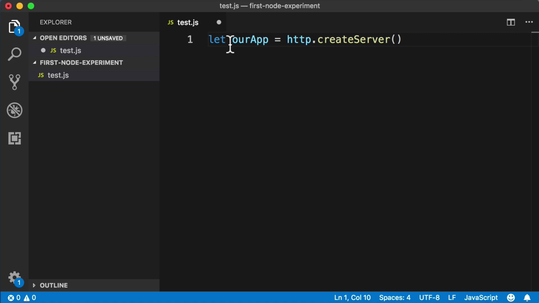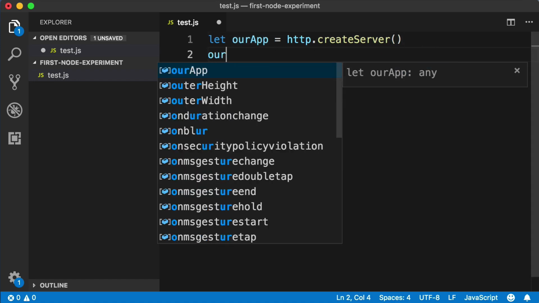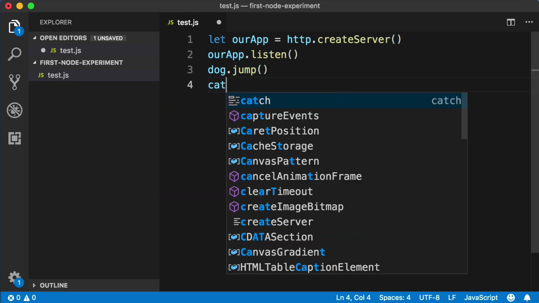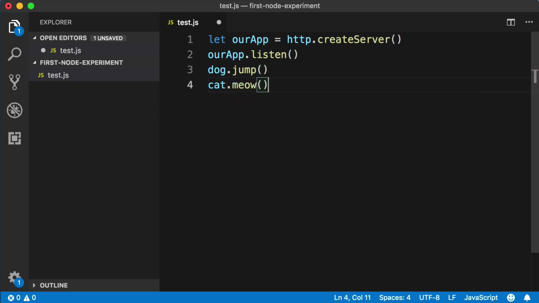You could call it pizza or unicorn or anything. Okay, but the point is that we now have this variable that is a server, and we know that the job of a server is to listen for incoming requests. So let's tell the server to begin listening. So on a new line, I'm going to say ourApp.listen. Right? So just like way back in one of our very first lessons, when we had a dog object and told it to jump, or we had a cat object and told it to meow, in this case we have a server object and we are telling it to begin listening.